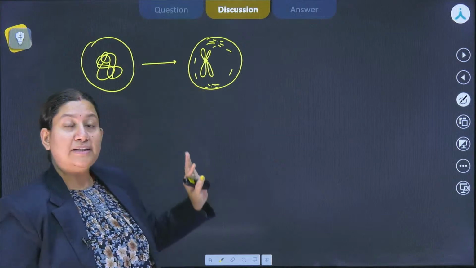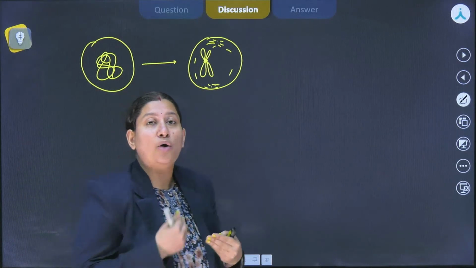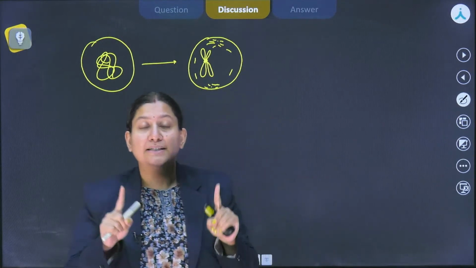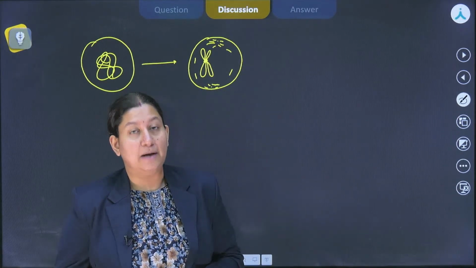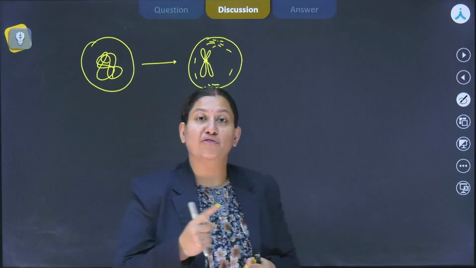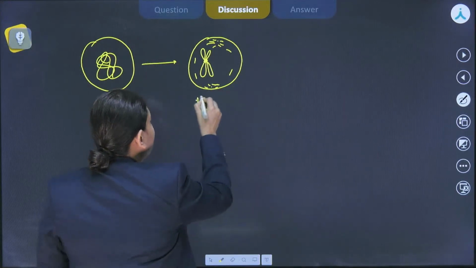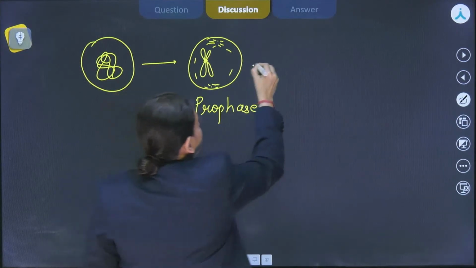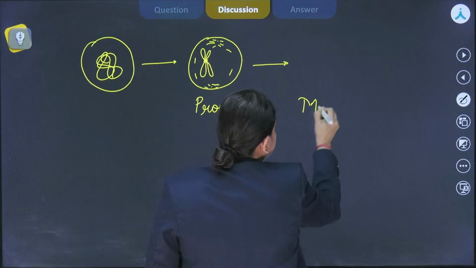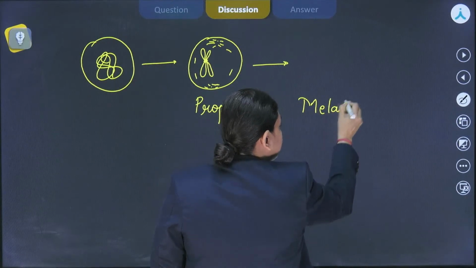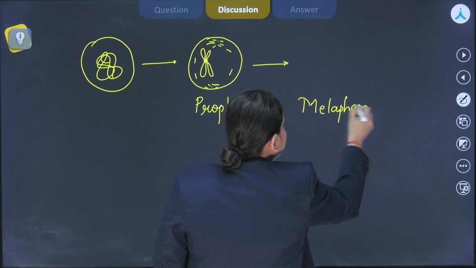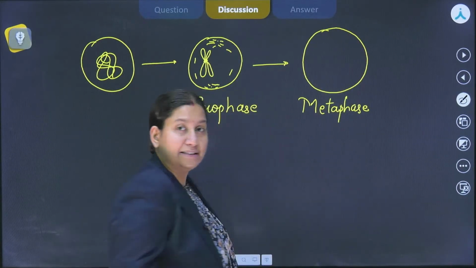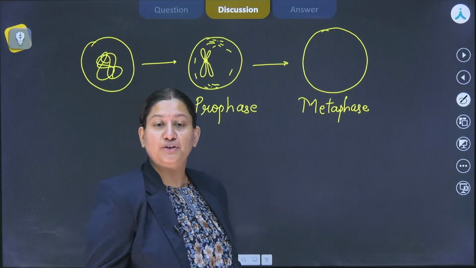Further, when the prophase is completed, how are we going to know that the prophase is completed? When there is a complete disintegration of the nuclear envelope, that is going to mark the beginning of the next stage. So this is the prophase, and the next stage after the complete disintegration would be metaphase. In this particular phase, what we are going to observe is that the chromosomal condensation is completed.